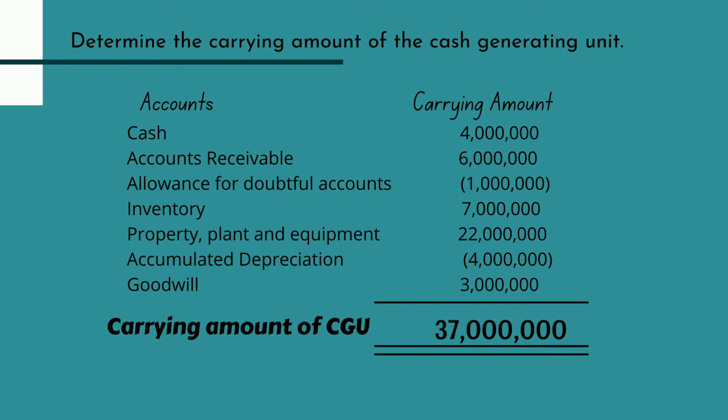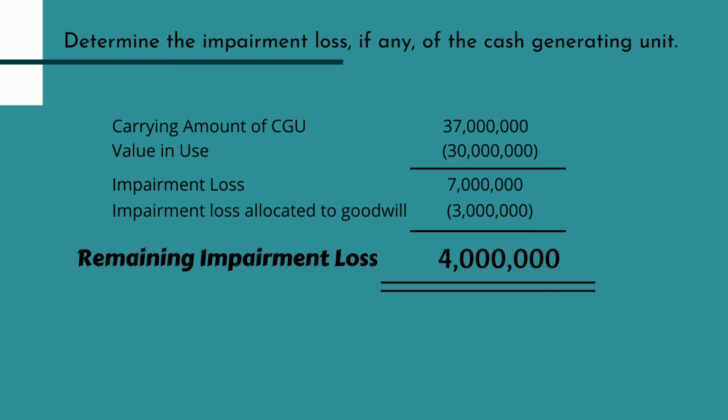of the CGU. For the next requirement, we need to determine the impairment loss, if there is any, of the cash generating unit. Now that we found our carrying amount of CGU, which is a total of 37 million, we deducted the entity's value in use of the CGU, which was 30 million as stated in the problem.